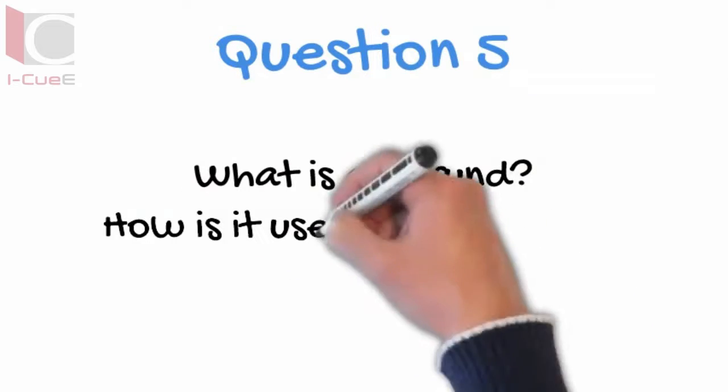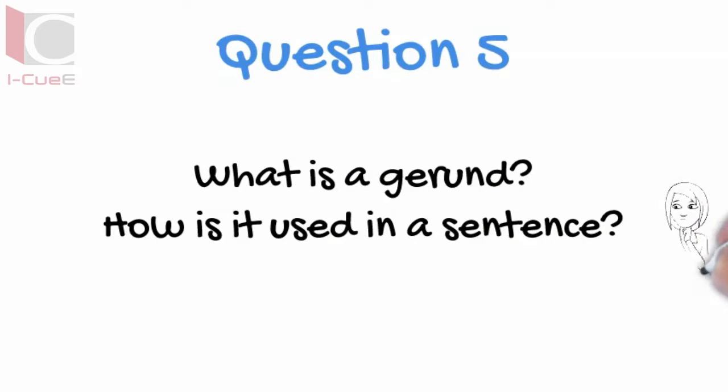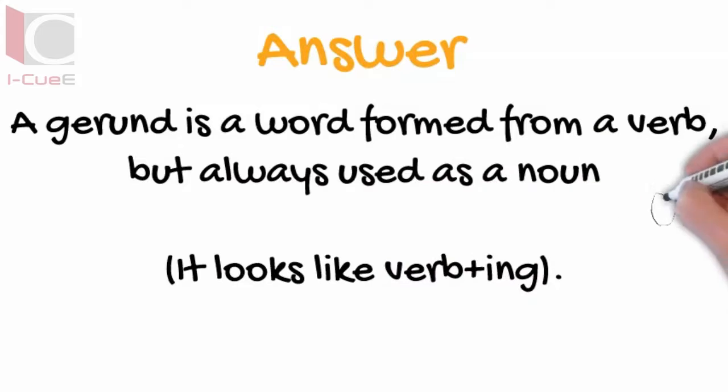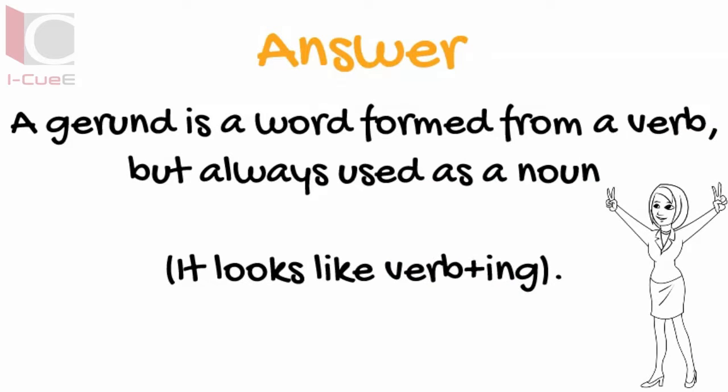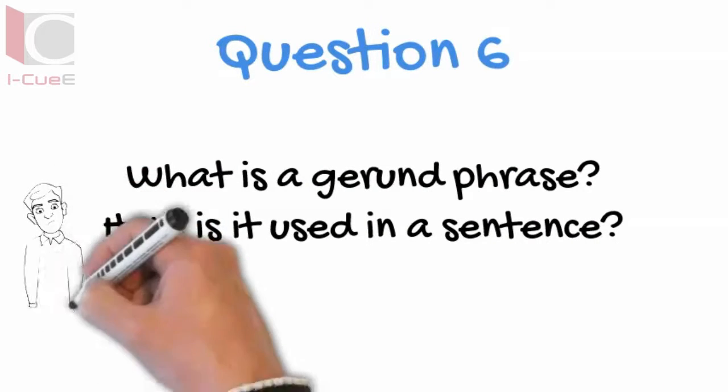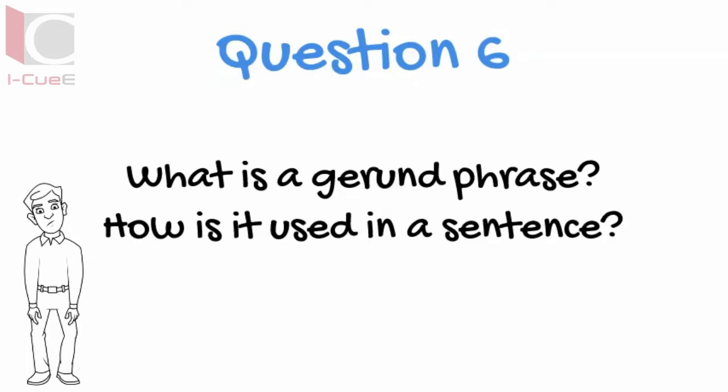What is a gerund? How is it used in a sentence? A gerund is a word formed from a verb, but always used as a noun. It looks like verb ing. What is a gerund phrase? How is it used in a sentence?